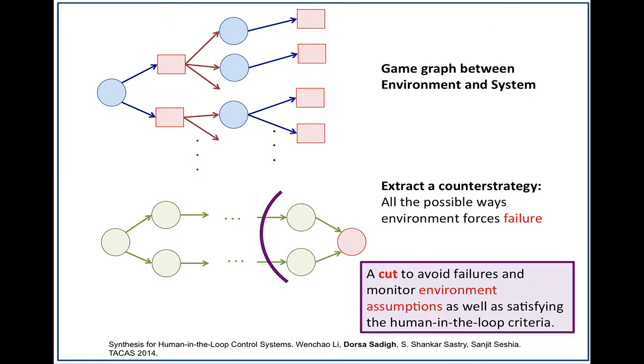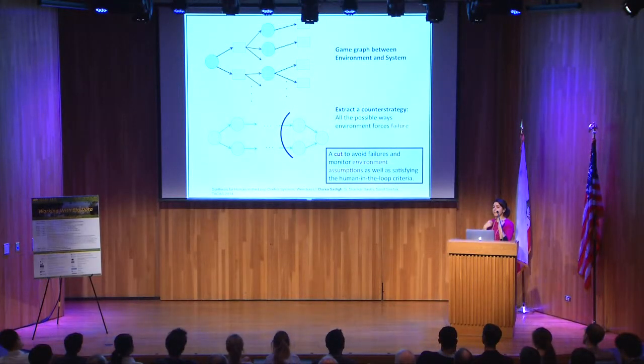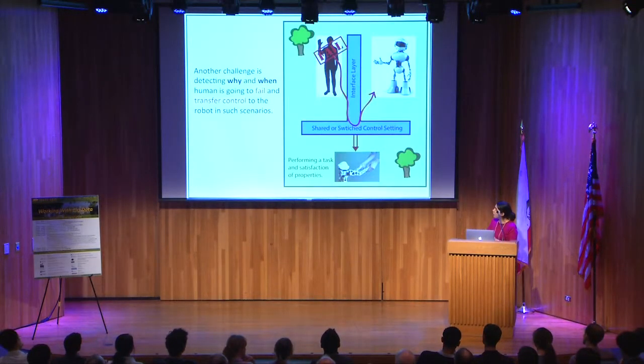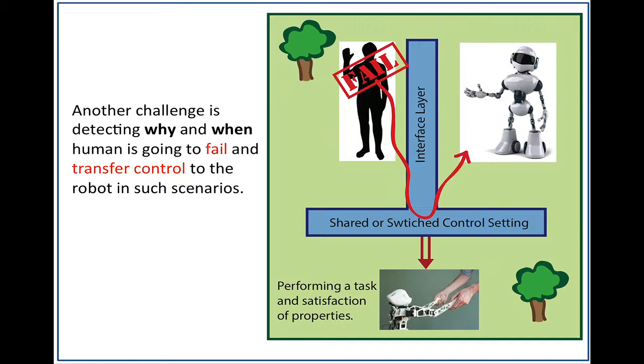That's the graph below. And all we want to do is find a cut of this counter strategy graph. So this cut is going to allow us to find these environment assumptions, things that we need to look at in the environment, in addition to satisfying the criteria. So the details of that are published in TACAS 2014, or you can talk to me at the DOP Center during the poster session.